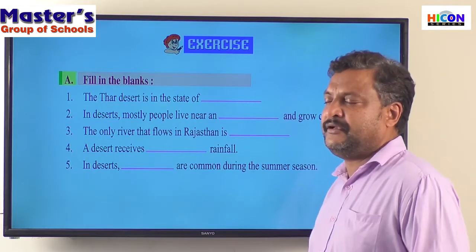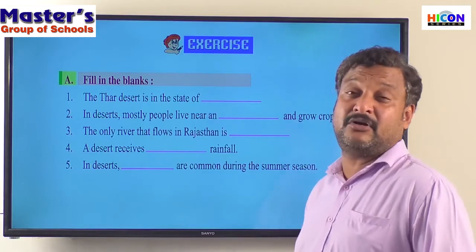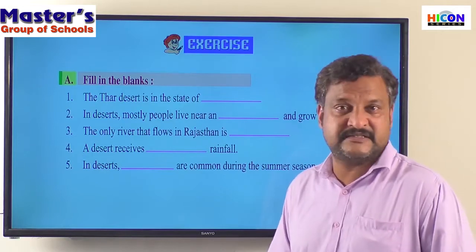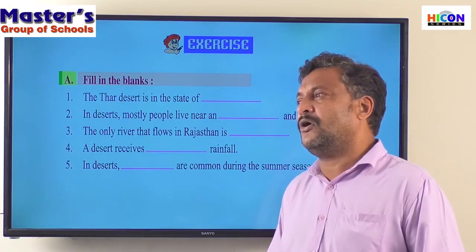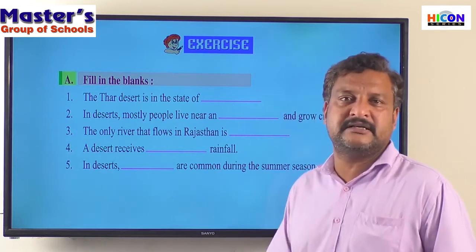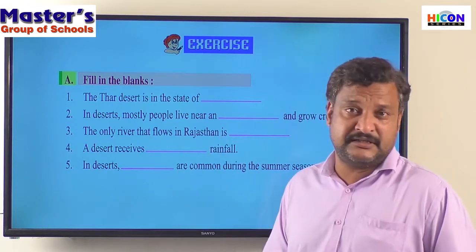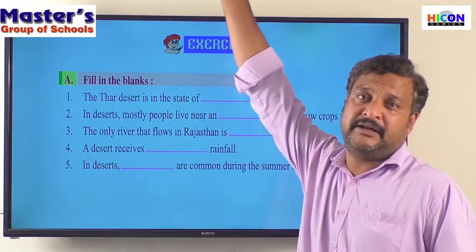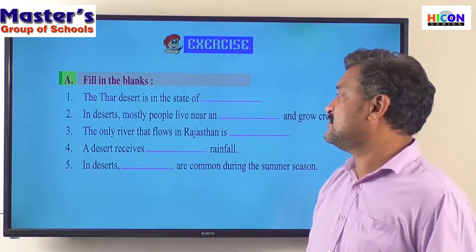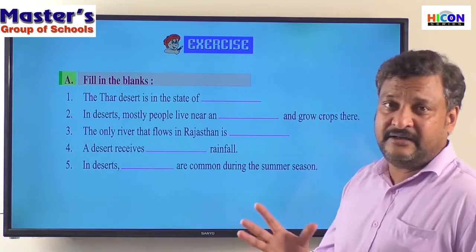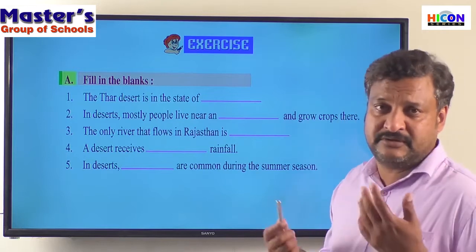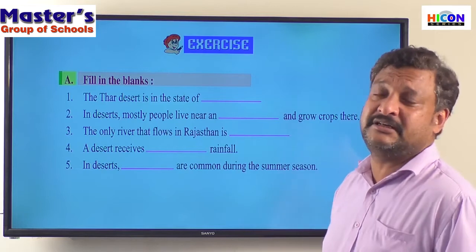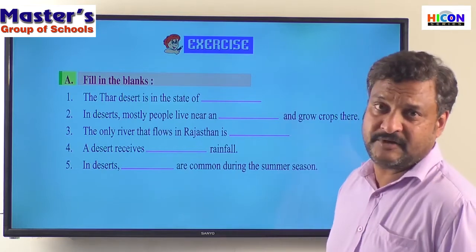So which was the state that we were basically dealing with when we were talking about the Great Indian Desert or the Thar Desert? It was Rajasthan, isn't it? Yes, almost the entire Rajasthan is now the Thar Desert. It extends from the Kutch region in Gujarat till the state of Haryana, isn't it? Yes. So the state in which we have the major portion of the Thar Desert or the Great Indian Desert is Rajasthan, right?